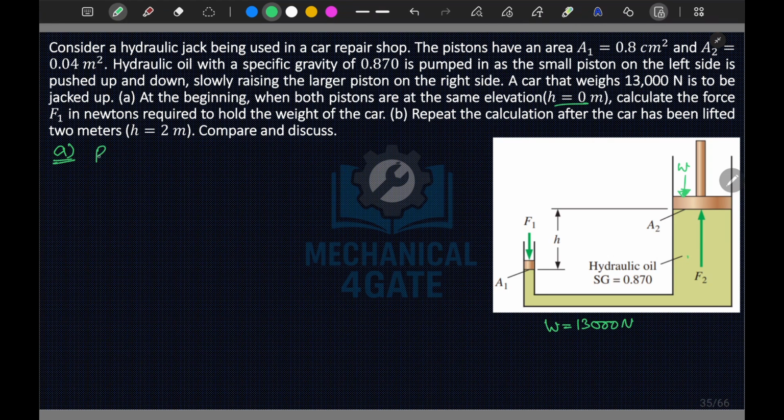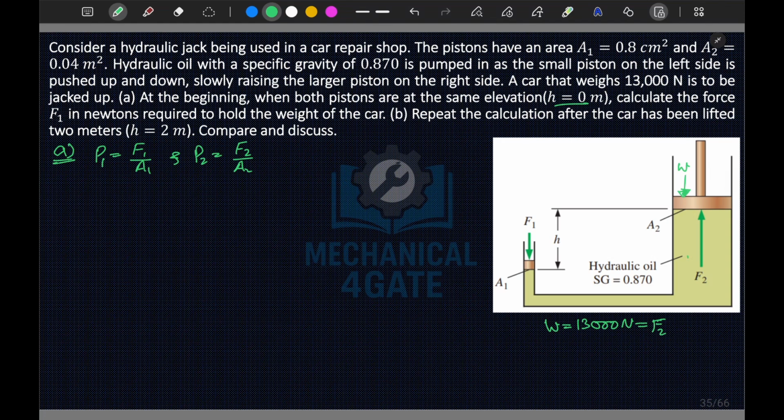So I can say that P1 is equal to F1 upon A1, and P2 is equal to F2 upon A2. And of course, this weight will be equal to your F2, because F2 is the force required to raise the weight. So these two must be equal.